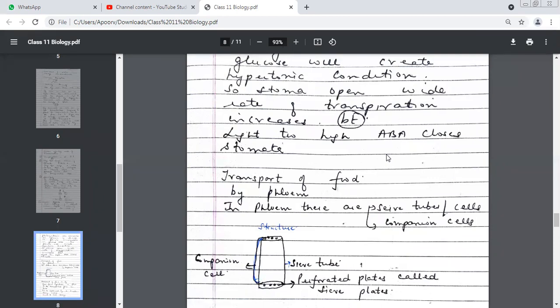Okay, is it okay for everybody? Factors affecting, I have done two things just now in this period. First is the two modes of transport of mineral nutrition. One was which transport?